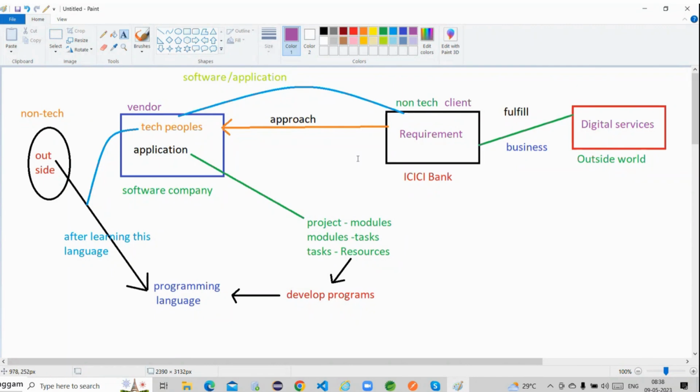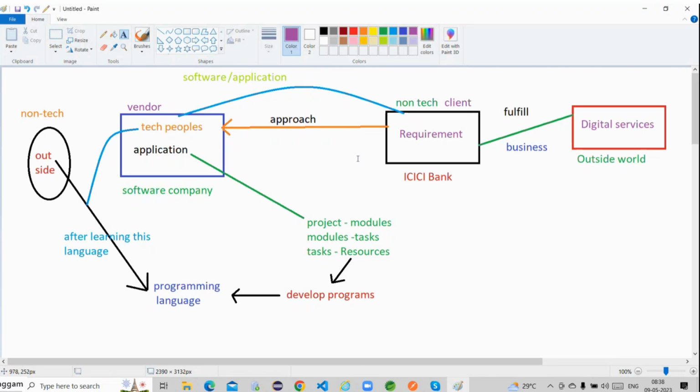So what is the requirement of this ICICI Bank? What different functionalities are available? What different policies are available? Based on what we have to develop this particular application? First, they have to understand the requirement clearly, or not guys? Once this requirement is understood by the software company, once this ICICI Bank has told all this requirement to the software company, then only the software company is able to develop this particular application, right? Based on the client requirement, this software company is responsible to develop this particular application.